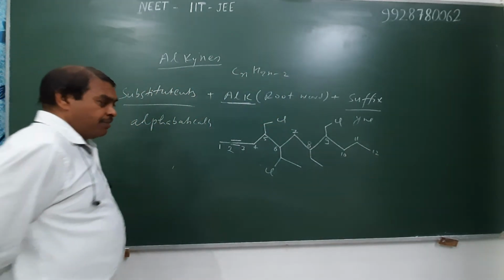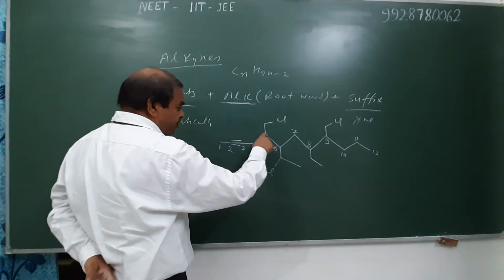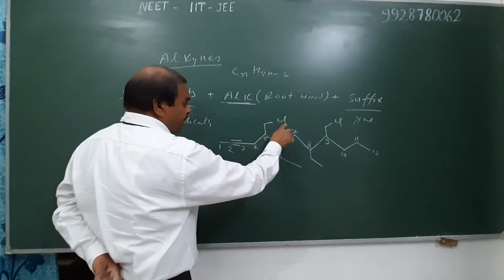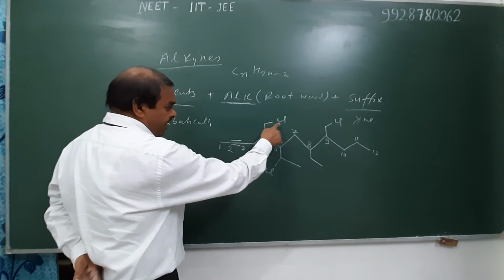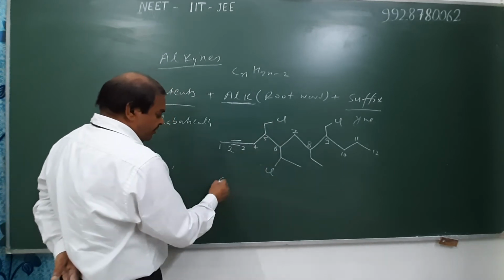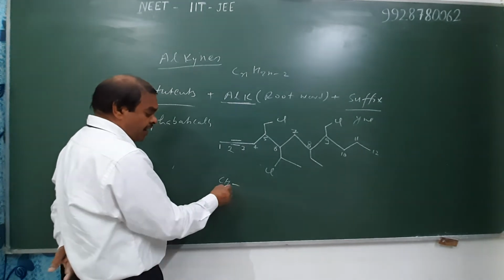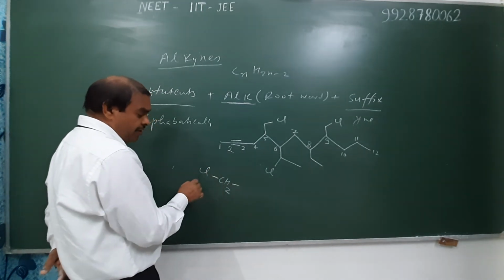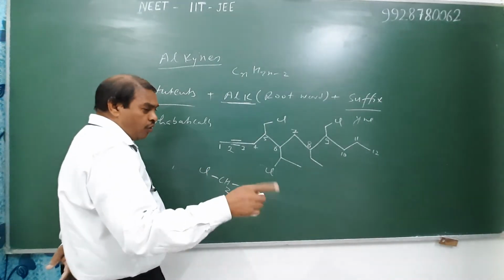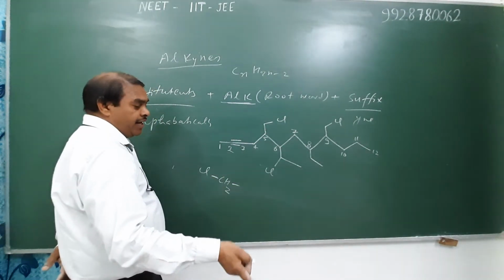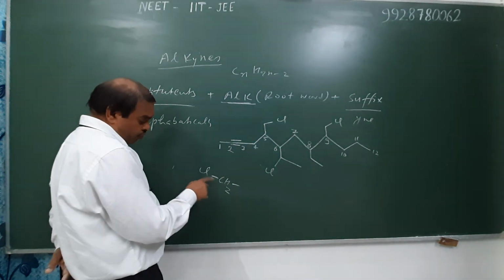The name of this substituent radical is chloromethyl. That one is methyl, and its hydrogen is replaced by Cl. Therefore, it is known as a complex radical or substituted substituent, and we write its name as chloromethyl.